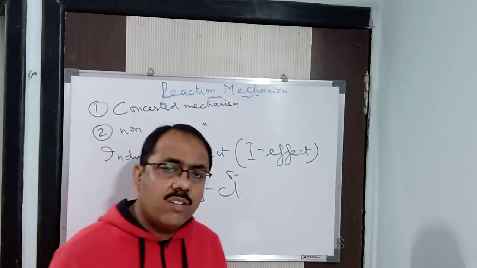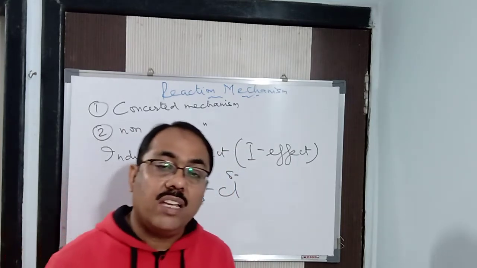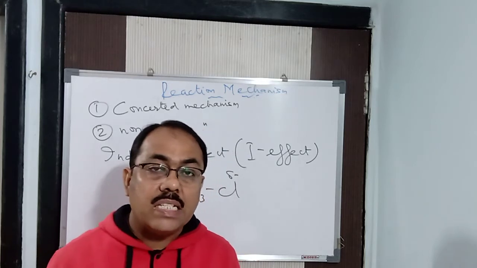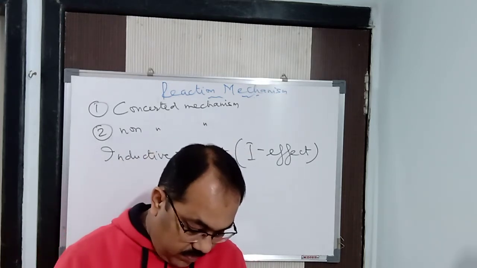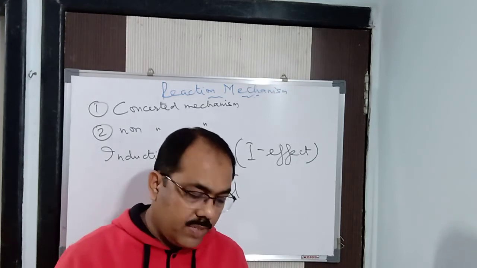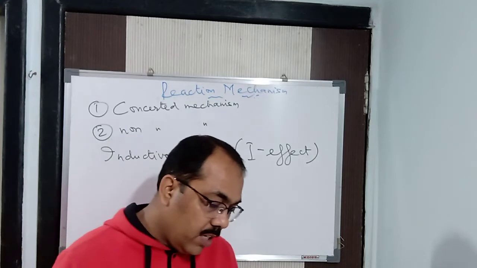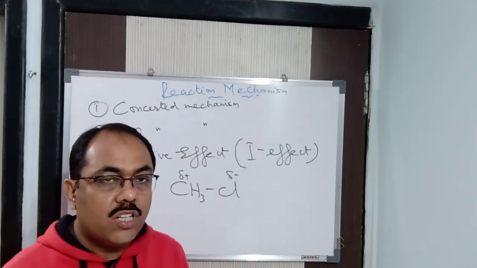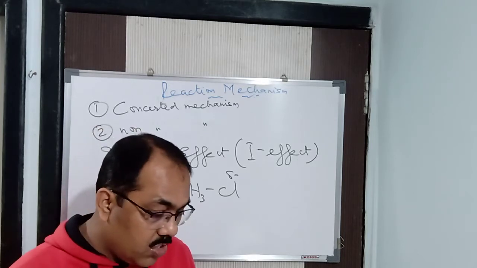So the inductive effect is of two types: we have the minus I effect and we have the plus I effect. Now what is the minus I effect? Write down. If a group is more electronegative than hydrogen, then the group withdraws electrons from the carbon chain.